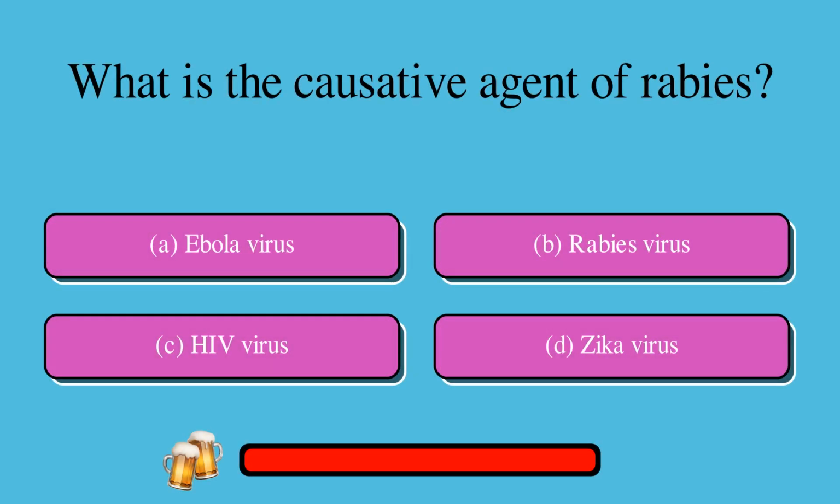What is the causative agent of rabies? A. Ebola virus, or B. Rabies virus, or C. HIV virus, or D. Zika virus? The correct answer is B. Rabies virus.